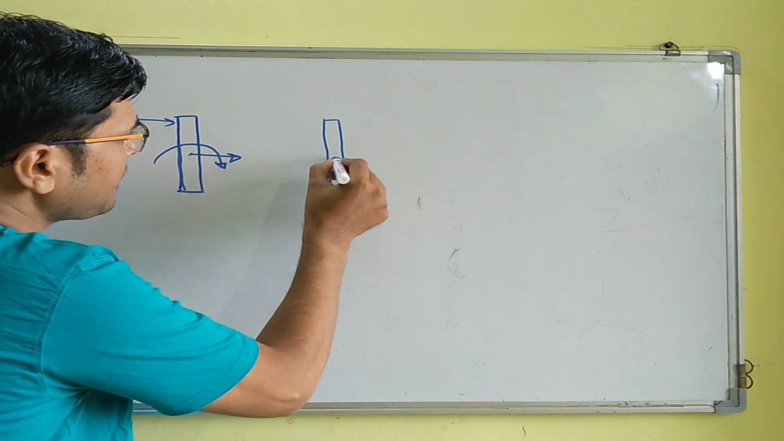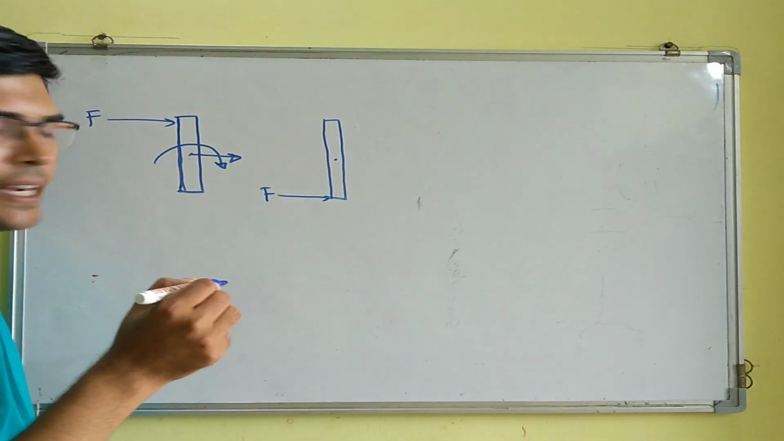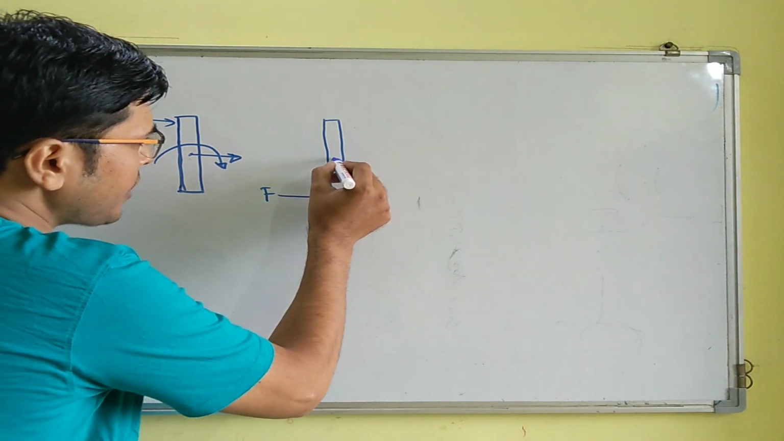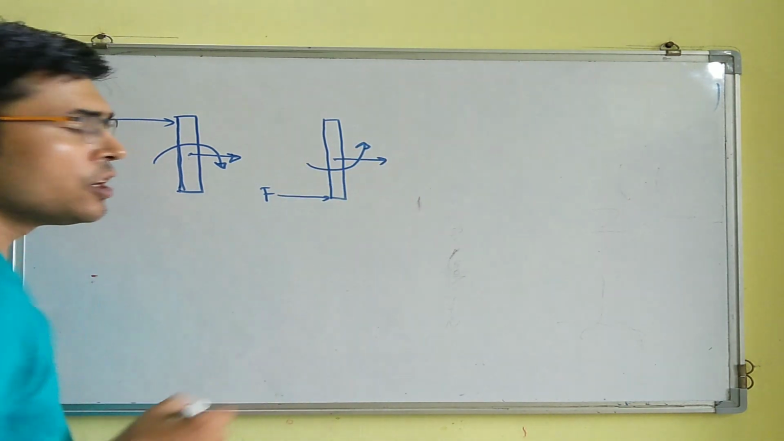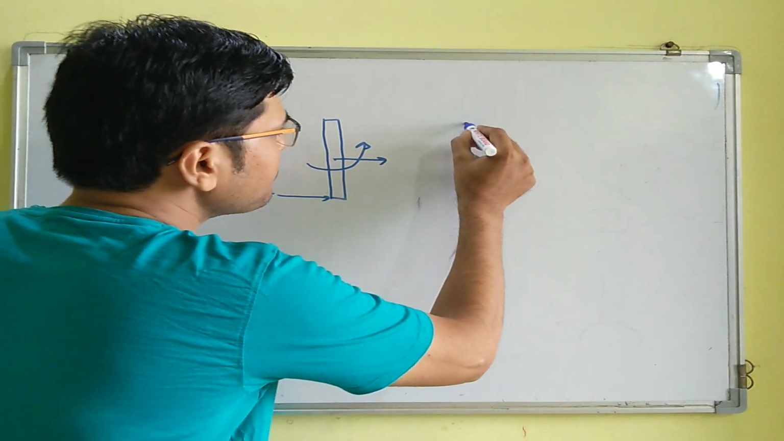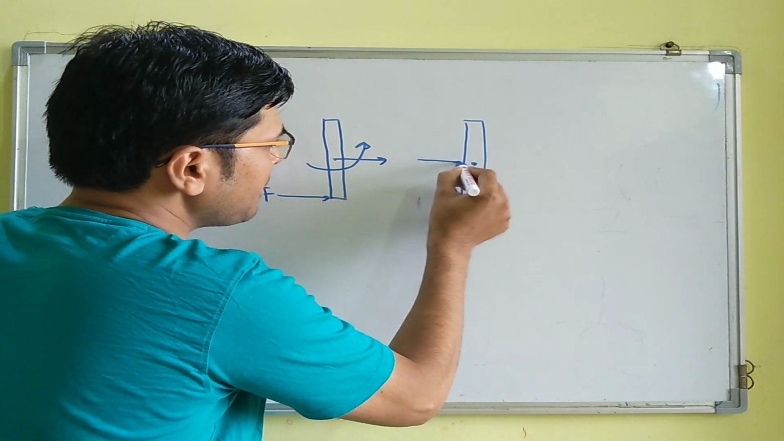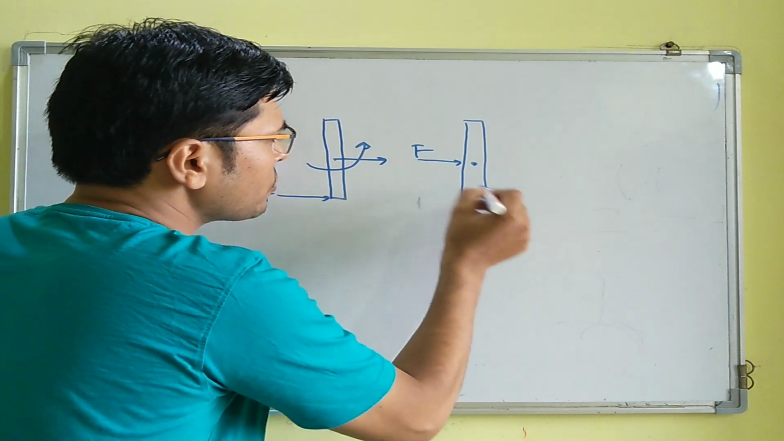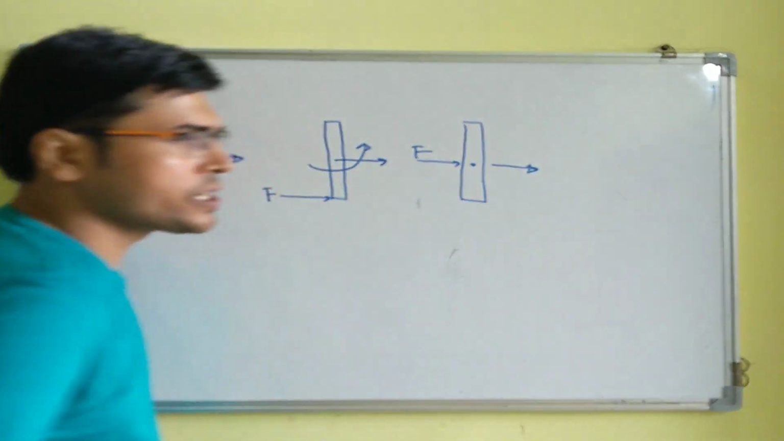Now again, if we apply the same force over here at the other end of the rod, right? So again the rod will translate as well as rotate, but this time rotation will be in anti-clockwise direction. And if we apply force exactly midway of the rod, then it will only translate. There would be no rotational motion.